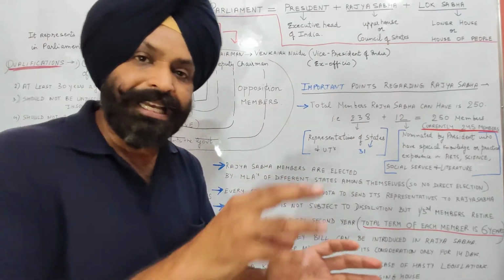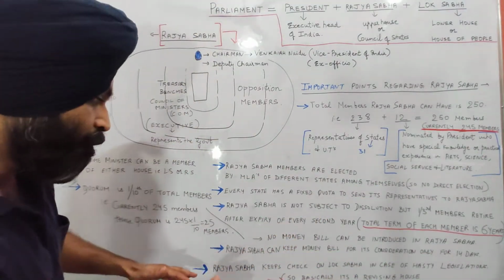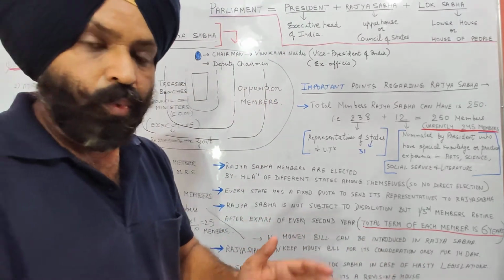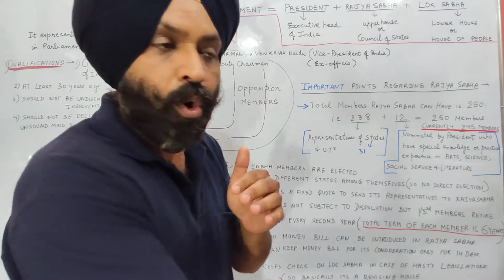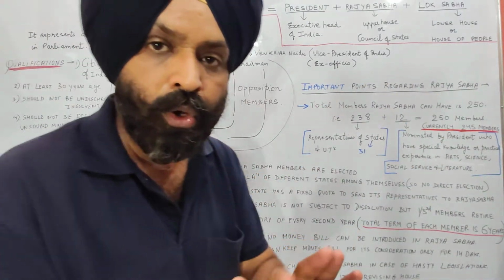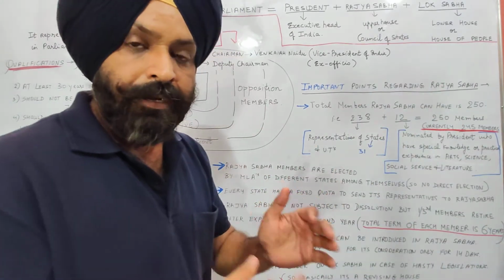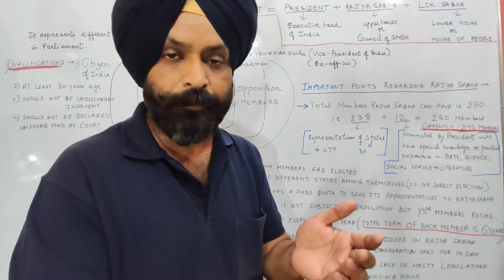So Rajya Sabha keeps an eye on the Lok Sabha, and Rajya Sabha is basically a revising house. When a bill is passed by Lok Sabha in first reading, second reading, and third reading, then it goes to Rajya Sabha. I'm talking about an ordinary bill, not a money bill. In Rajya Sabha, the same process is followed: first reading, second reading, and third reading.